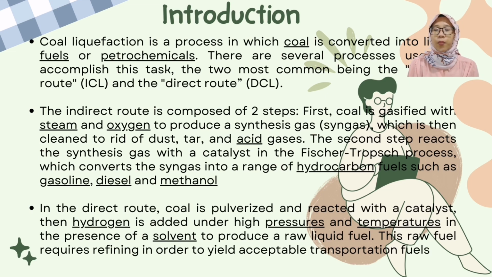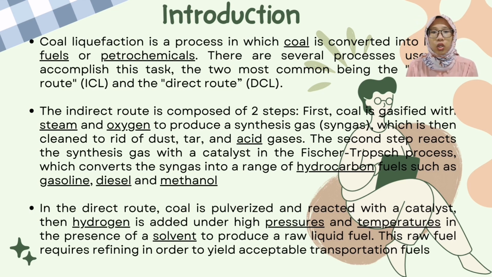The indirect route is composed of two steps. First, coal is gasified with steam and oxygen to produce a synthesis gas, syngas, which is then cleaned to rid it of dust, tar, and exit gases. The second step reacts the synthesis gas with a catalyst in the Fischer-Tropsch process, which converts the syngas into a range of hydrocarbon fuels such as gasoline, diesel, and methanol.